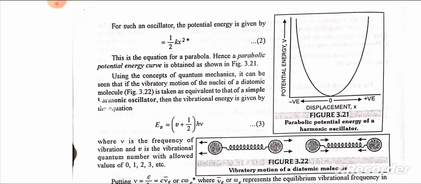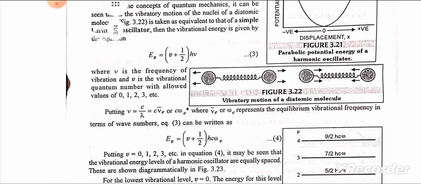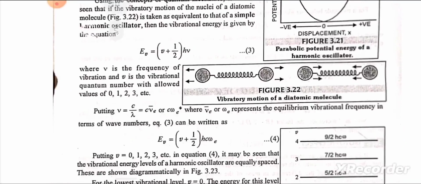the equation Ev is equal to (v plus 1 by 2) times h nu, where nu is the frequency of vibration and v is the vibrational quantum number with allowed values of 0, 1, 2, 3, etc. Putting nu is equal to c by lambda, c nu e bar or c omega e, where nu e bar or omega e represent the equilibrium vibrational frequency in terms of wave number, equation 3 may be written as Ev is equal to (v plus 1 by 2) times hc omega e.